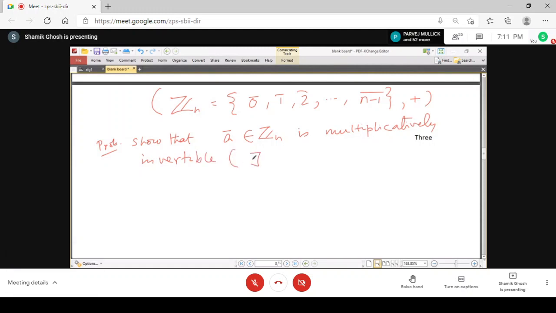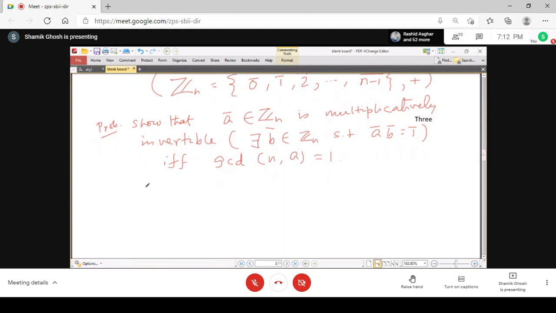Multiplicatively invertible means there exists some class B belongs to Zn such that A bar into B bar is 1 bar, if and only if GCD of n and a are relatively prime. So that we will do as a problem in general.